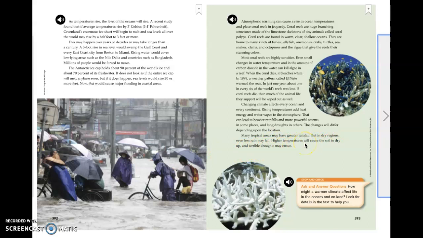So, as you can see here, this is what a regular coral reef looks like, and then when it dies, it's bleached white.